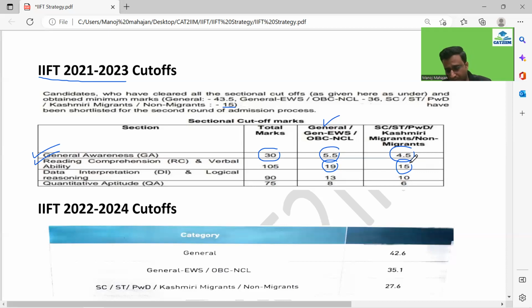A major problem is that students find it difficult to clear the cutoff in each of the sections. That is a big problem, guys. So we'll see what could be the best strategy so that we don't miss out on the sectional cutoff, guys.